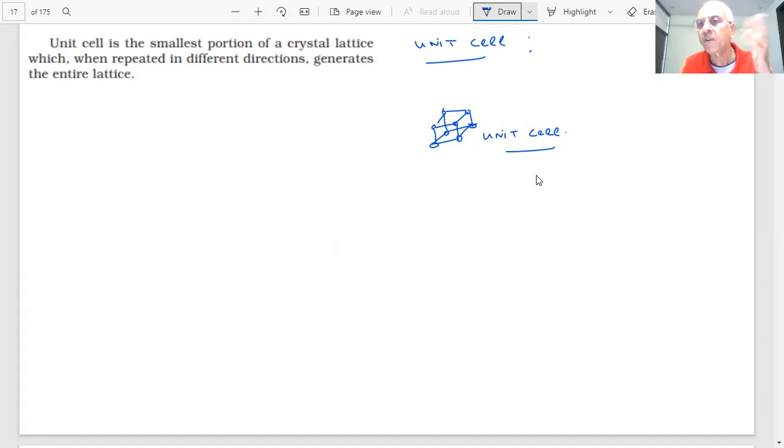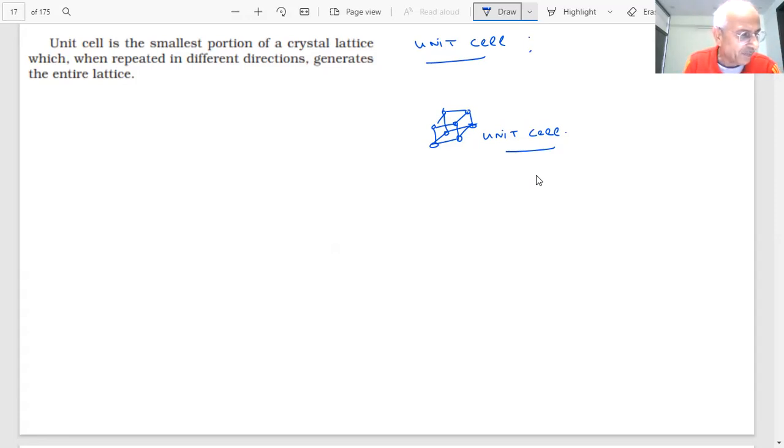Just like making a wall in a house, I can find out how many bricks will be required to make the wall. If I know the dimension of one brick, then we can find everything about the wall, because it is constructed by the repetition of that unit cell which I am talking about.